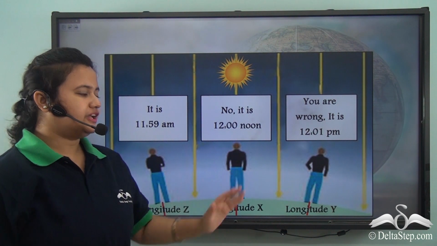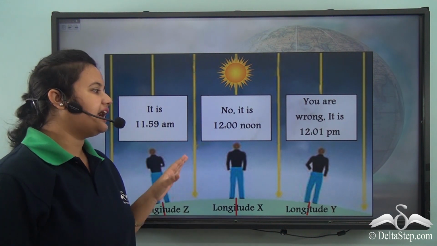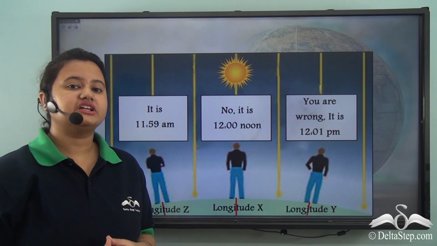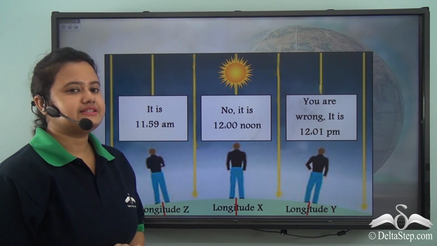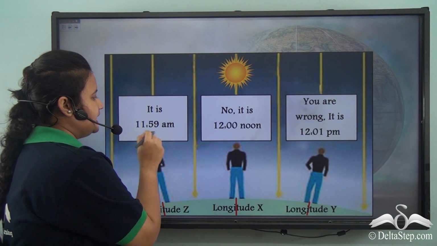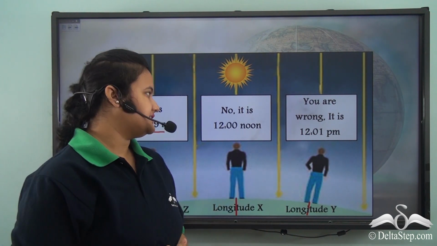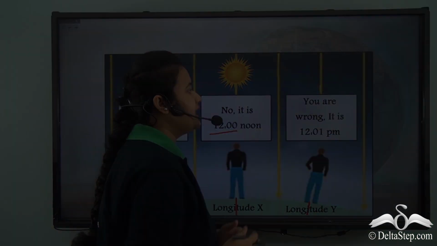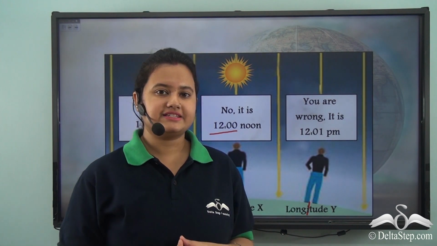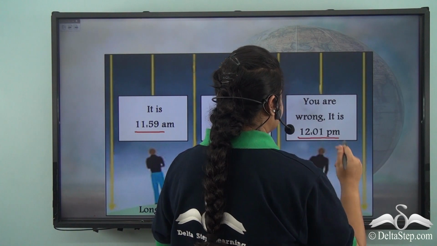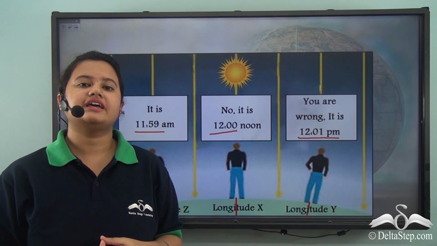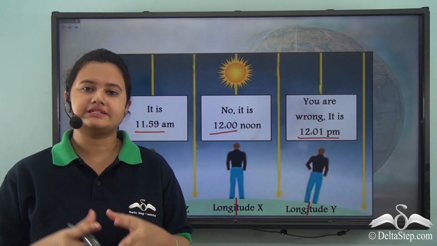See, in this picture, the three friends are having a quarrel over the local time of their current location. One says that it's 11:59 am. The other one says that it's 12 noon. The third person says that it is 1 minute past 12 pm. Now, why do you think there is a confusion with the local time?